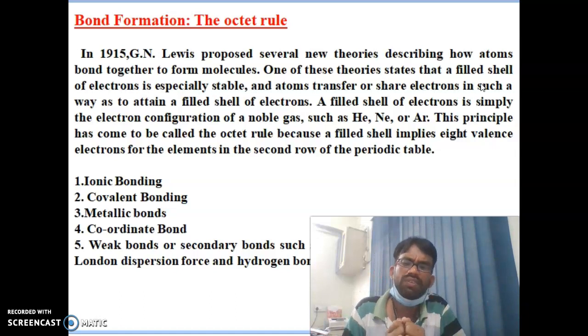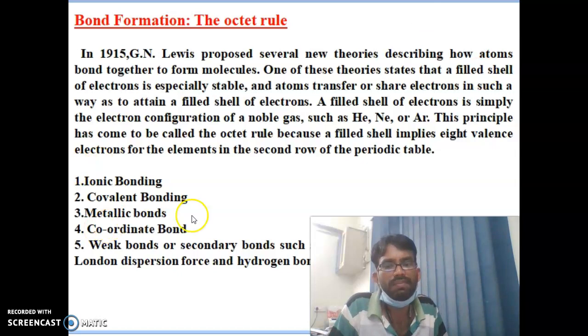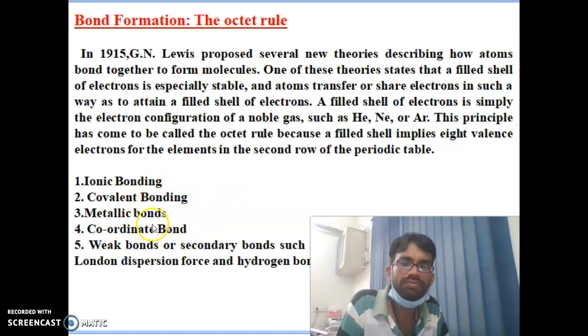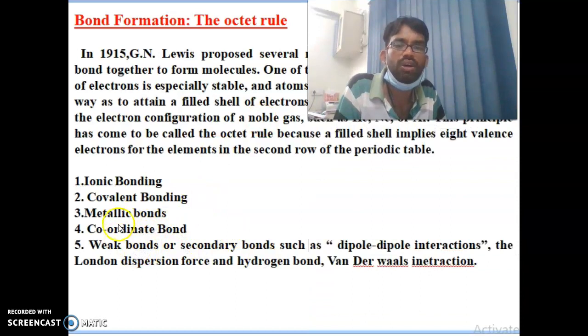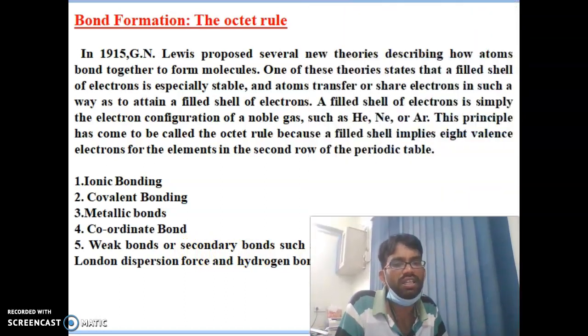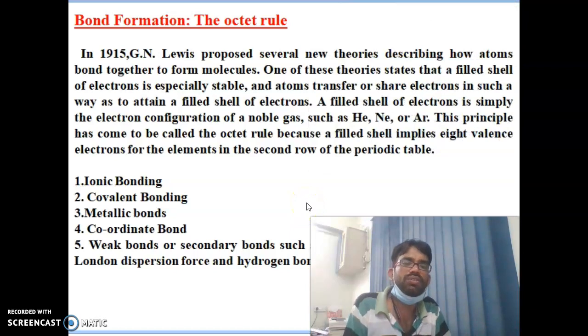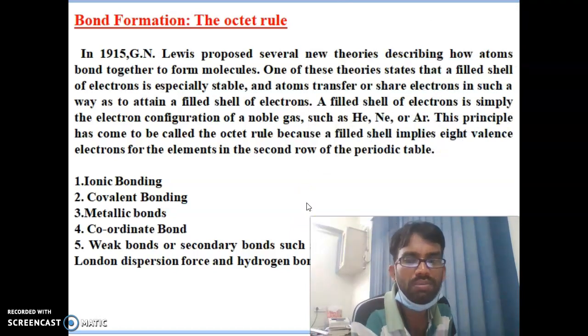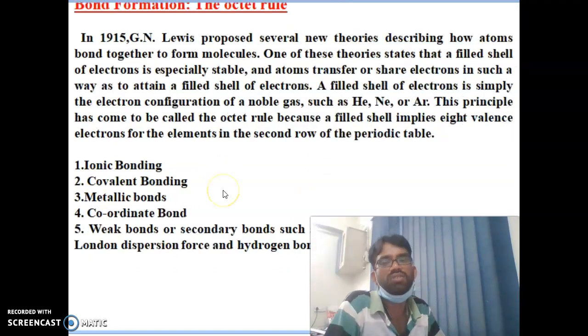You can see bond formation again, of 5 types. You can see ionic bonds, covalent bonds, metallic bonds, and coordinate bonds. These are called strong bonds. Ionic bond is one of the strong bonds, along with covalent bond, metallic bond, and coordinate bond. Now the weak bonds: what are weak bonds? Weak bonds are secondary bonds such as dipole-dipole interaction, London force, hydrogen bond, and van der Waals interaction. These are weak bond interactions, and the ionic bond, covalent bond, metallic bond, and coordinate bond discussed above are the strong bonds.